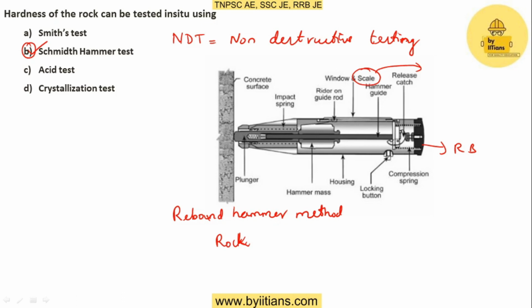Now we look at the other options. Option A is Smith test. This test is used to find the soluble matters in the stones by keeping the stones in a test tube with clean water. The next option is acid test.